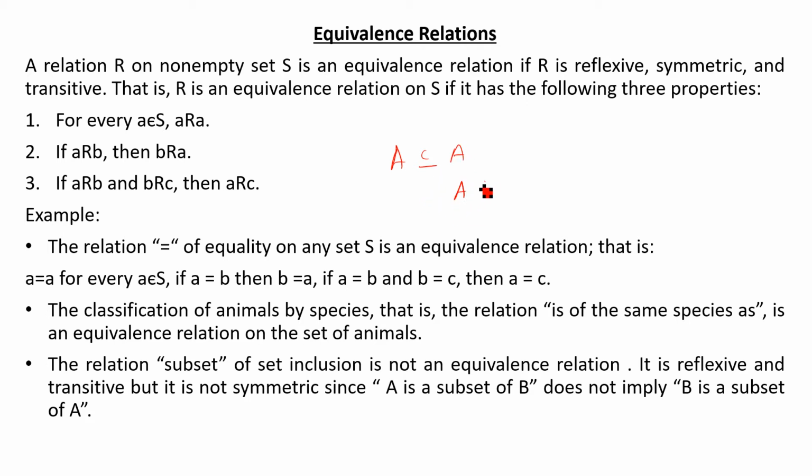If A is a subset of B and B is a subset of C, then obviously A is a subset of C, so this is transitive also. But it is not symmetric, since A is a subset of B does not imply B is a subset of A.